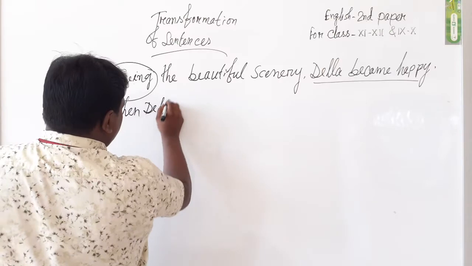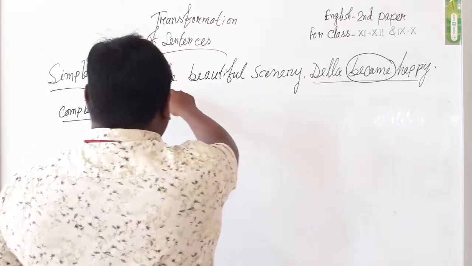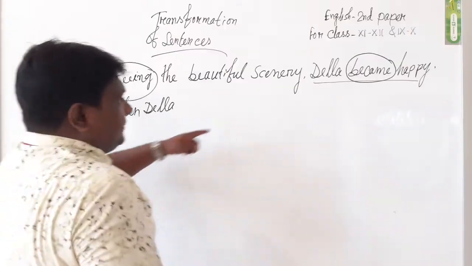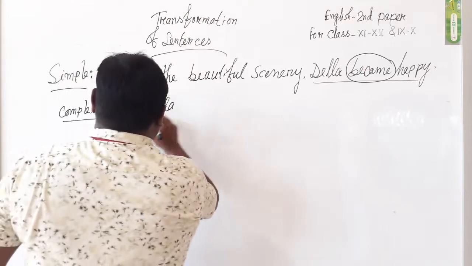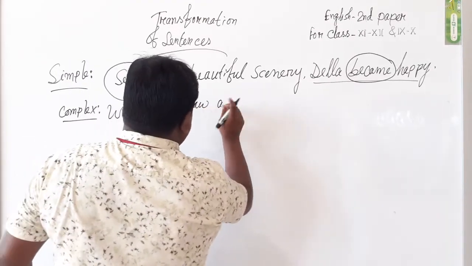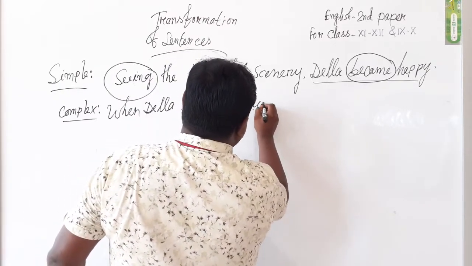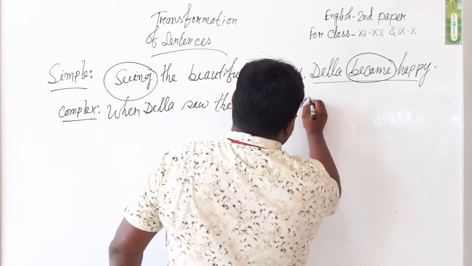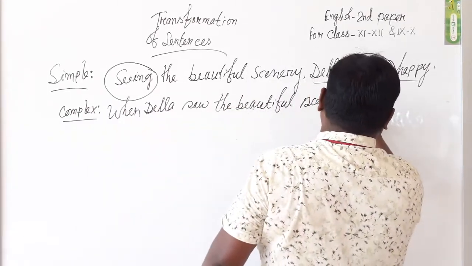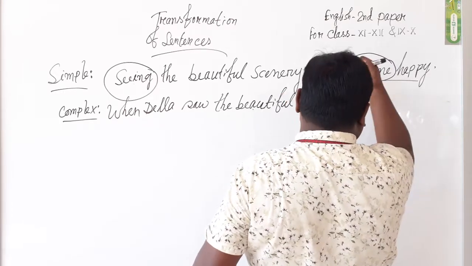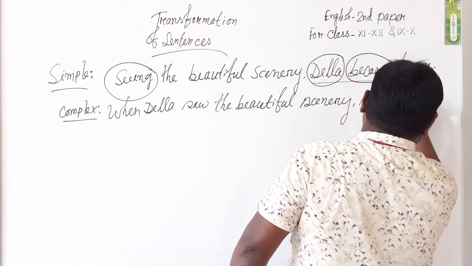When Della, according to the principal clause's verb, we must use a verb here. Became is past form, and seeing becomes past form saw.